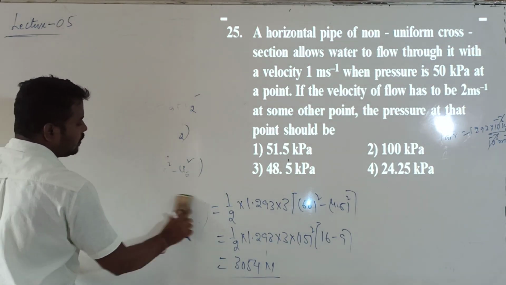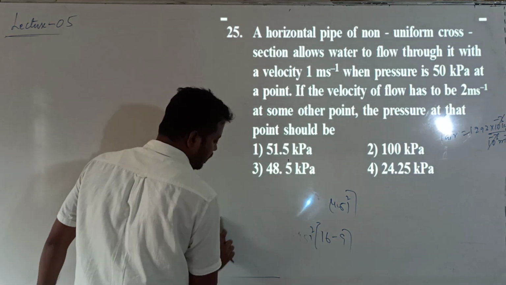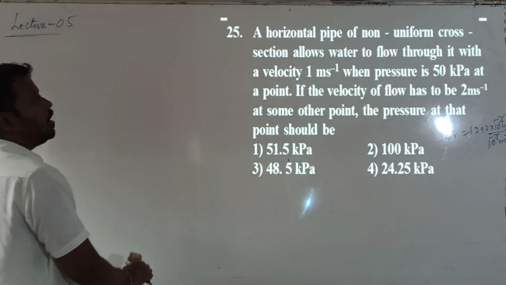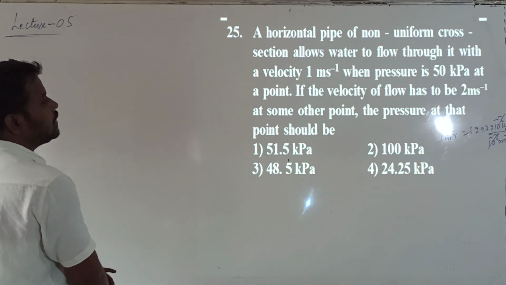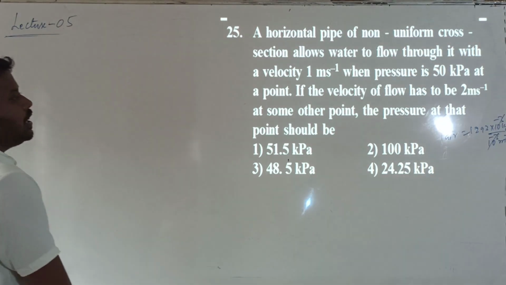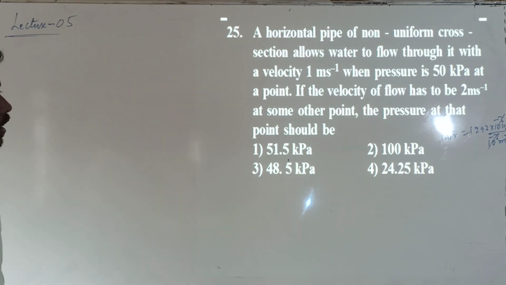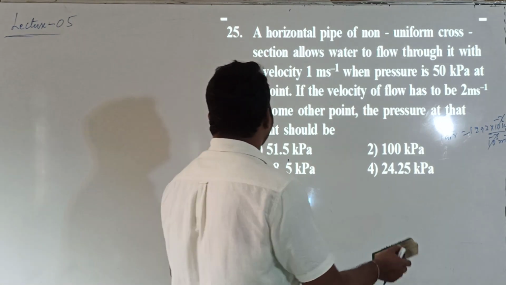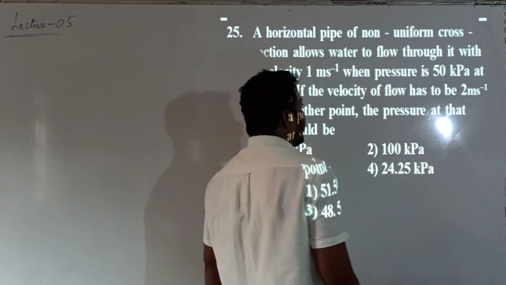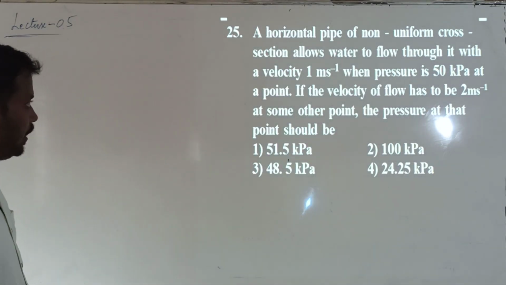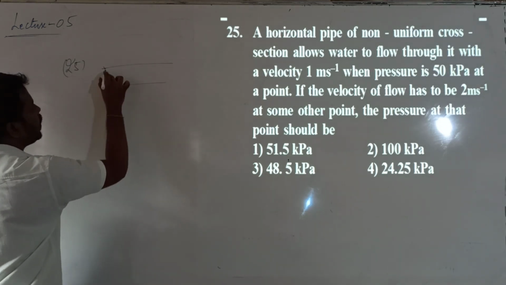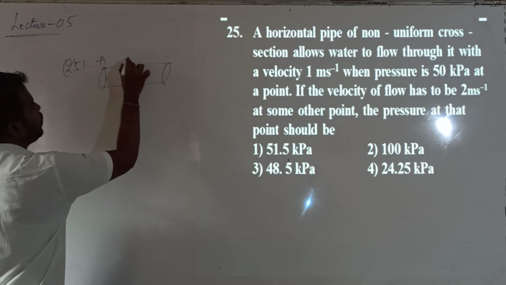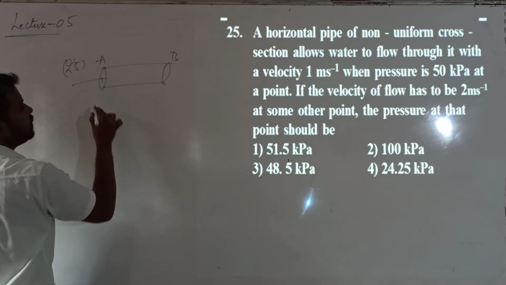So what is this question? A horizontal pipe of non-uniform cross-sectional area allows water through it with a velocity of 1 meter per second. When the pressure is 50 kilopascal at that point, the velocity has to be 2 meters per second at some other point. They ask us to calculate the pressure at that point. One horizontal pipe is given, and one fluid is flowing across this pipe. Consider the 2 points A and B. At point A, fluid is entering.